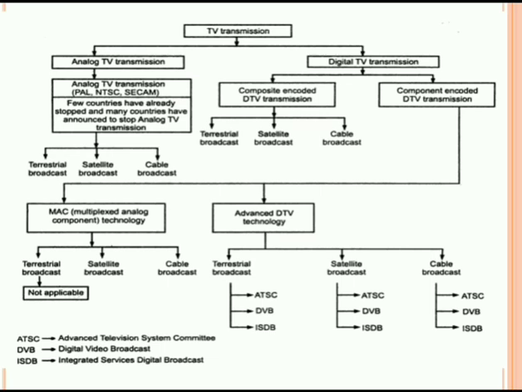In MAC, the picture synchronization is ensured by means of time multiplexed data signals. The signal power in the MAC signal is greater compared to the PAL system because of avoiding the use of frame and line synchronization signal amplitude. Encryption is also possible in MAC signals for pay channels.